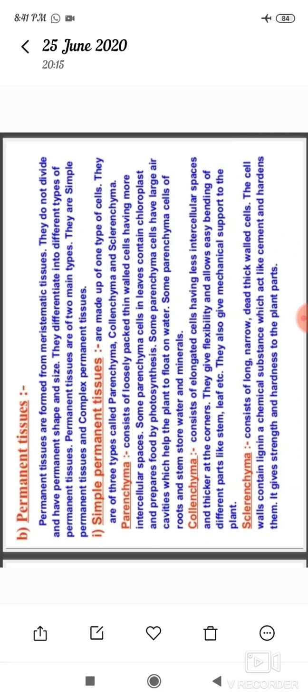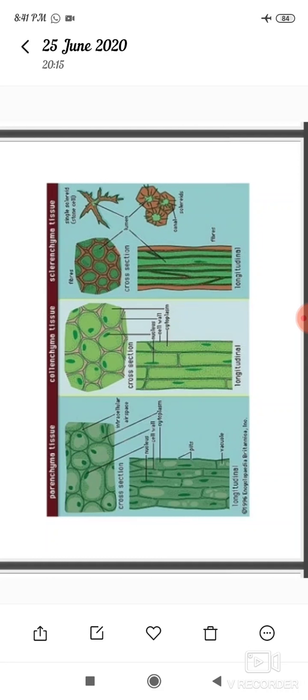And at the corners you have to see the thick and thinner. You have to see the thick elongated cells, and they are closely packed to one another. They give flexibility and allow easy bending of different parts like stem and leaf. They also give mechanical support to the body.